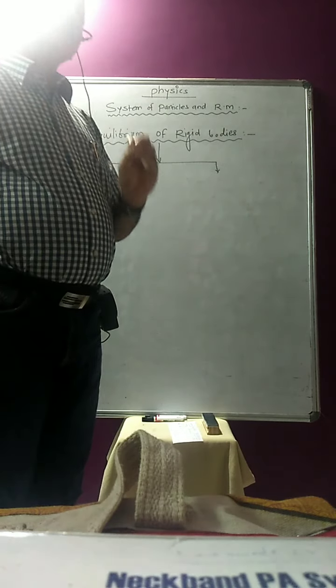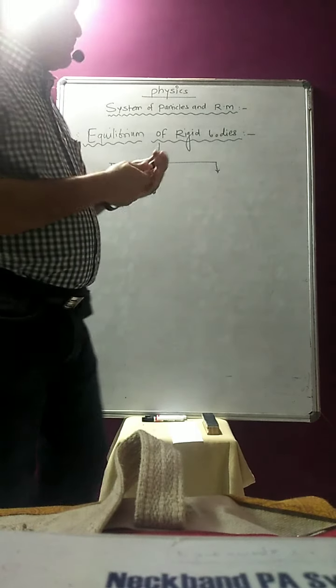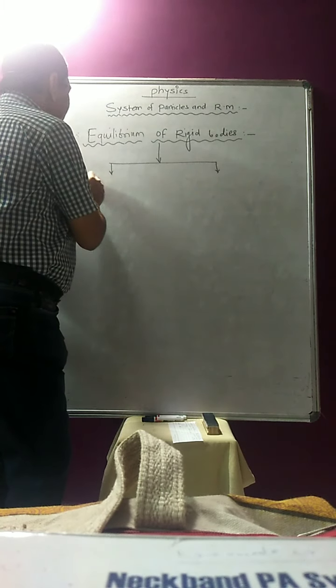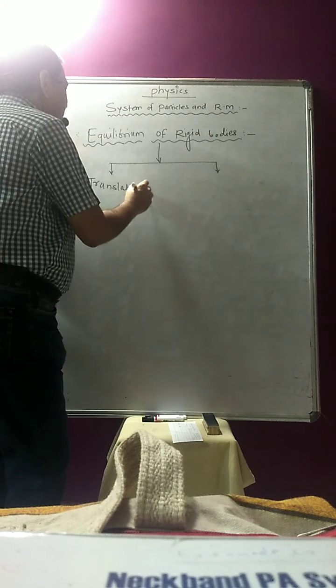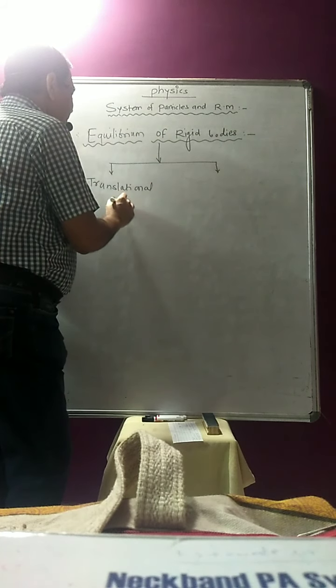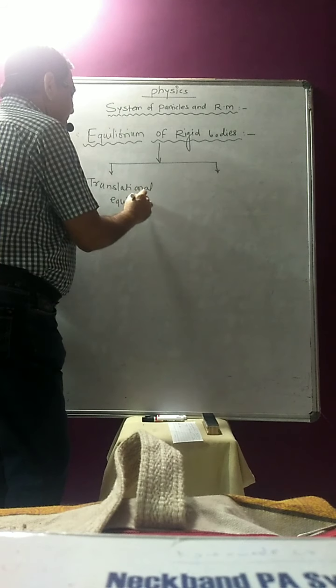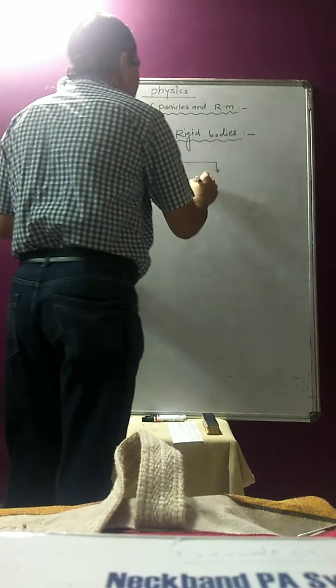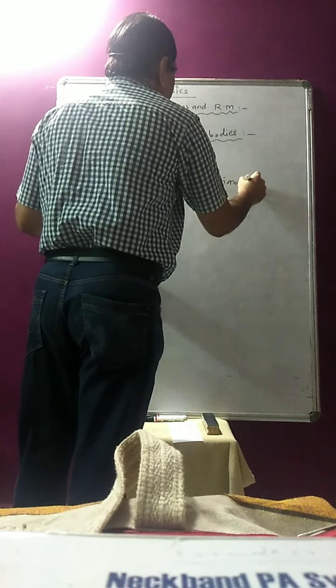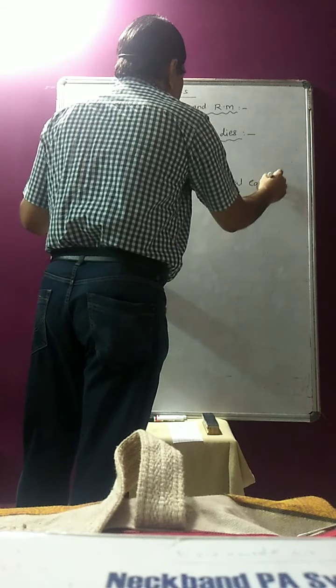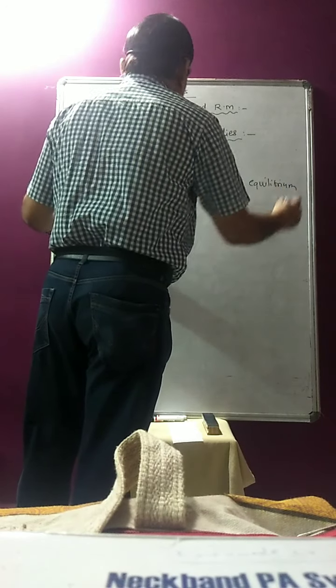So what is the exact meaning of these two statements? First is translational equilibrium, and second is rotational equilibrium position.